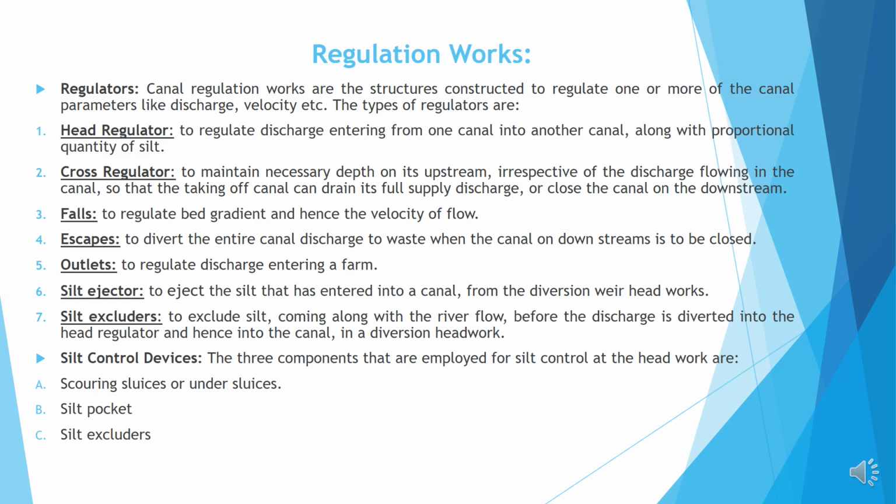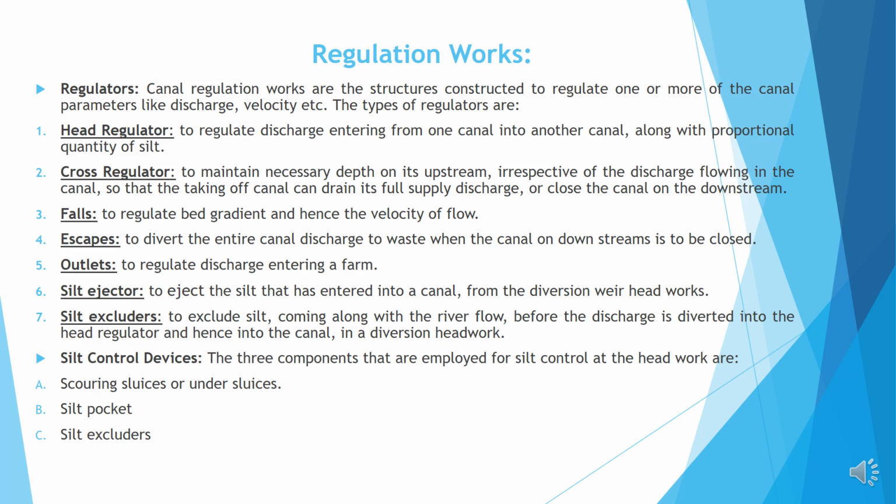Cross regulator, to maintain necessary depth in its mainstream irrespective of the discharge flowing in the canal, so that the off-taking canal can draw its full supply discharge, or to close the canal on the downstream. Falls, to regulate bed gradient and hence the velocity of flow. Escapes, to divert the entire canal discharge to waste when the canal on the downstream is to be closed. Outlets, to regulate discharge entering a farm.